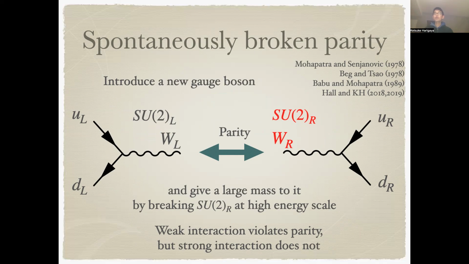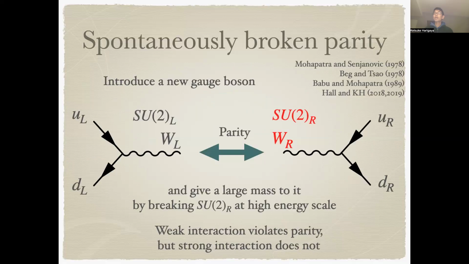For this, we introduce a new gauge boson that couples to the right-handed fermions and realize parity symmetry as an exchange symmetry between the weak gauge boson and these new gauge bosons.